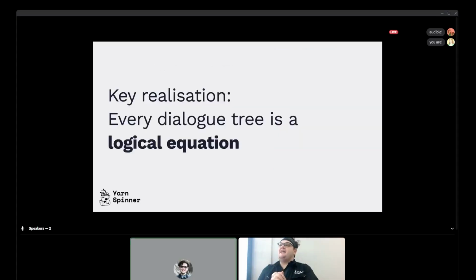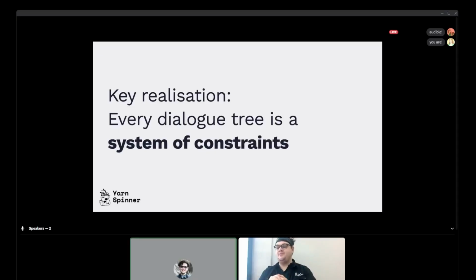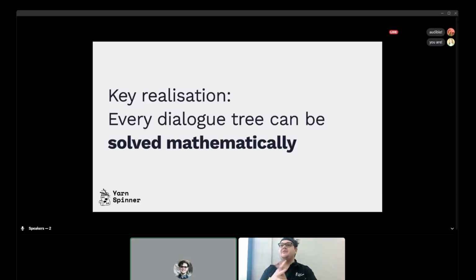And a key realization we had at this point when we were thinking this through was that every dialogue tree is actually a logical equation. Every dialogue tree is also a system of constraints. And these things mean that every dialogue tree can be solved mathematically, which is very exciting because I love ruining things. And maths ruins everything.